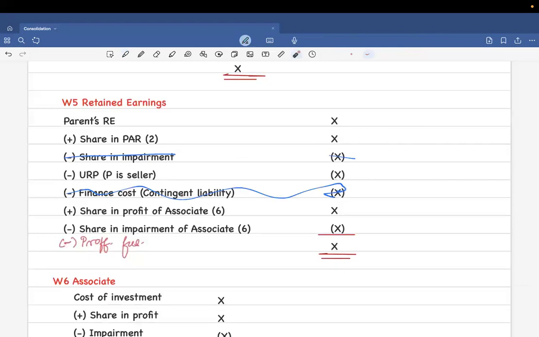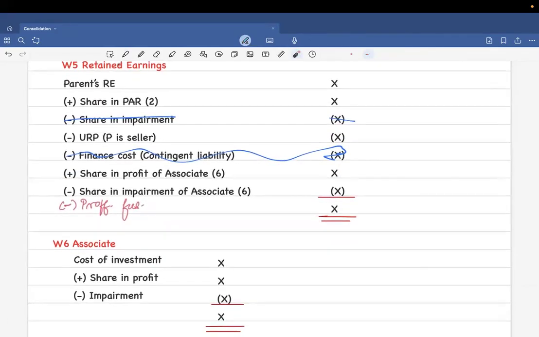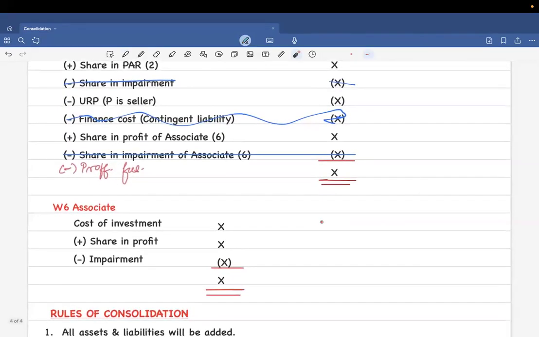And from there, you're going to add any profits in share of associate that you get from the next step. And again, impairment is something that you don't need. So after this, you get group retained earnings. Now, there is an additional step on working note 6 if there is an associate acquisition. So if there is an associate that has been bought, you're going to take it into working note 6, which is also compulsory to learn.